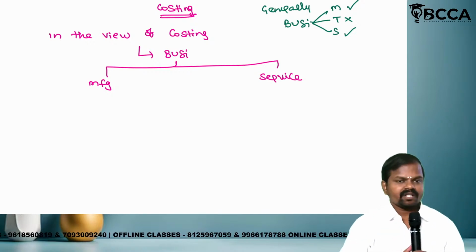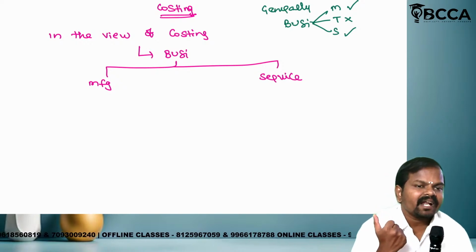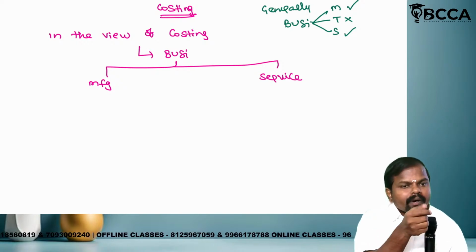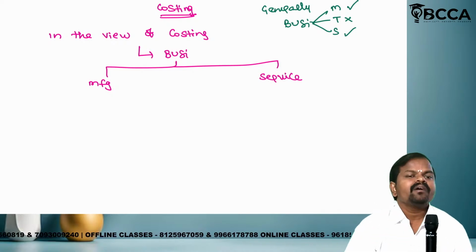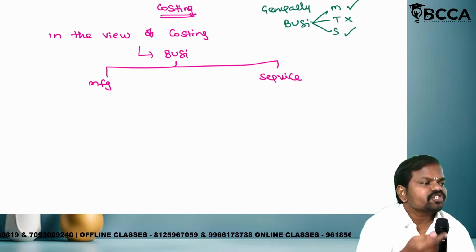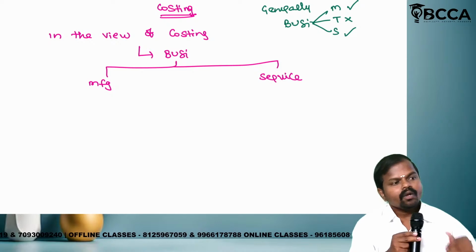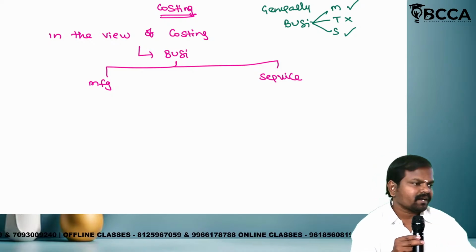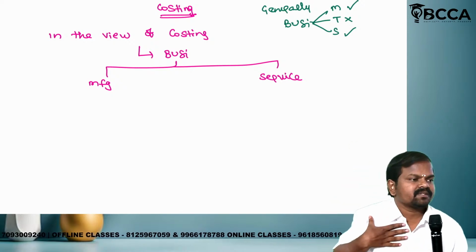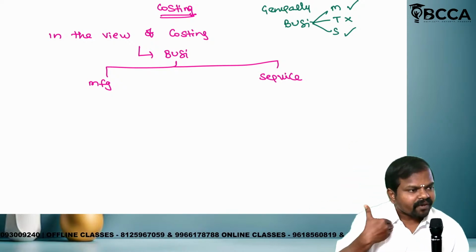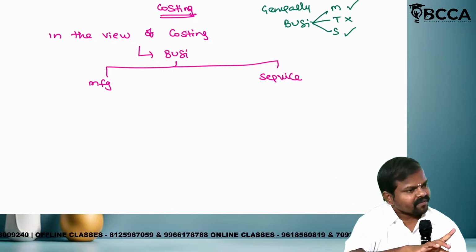Now, when can an industry or entity be called a service industry? Listen carefully. If any organization has the objective to earn profit by rendering services to their customer or our client. You might think, what is the difference between customer and client? If I am doing business, customer. If I am a professional organization, client. That is the difference. Customer is different from client.